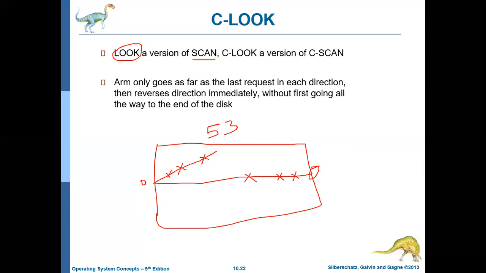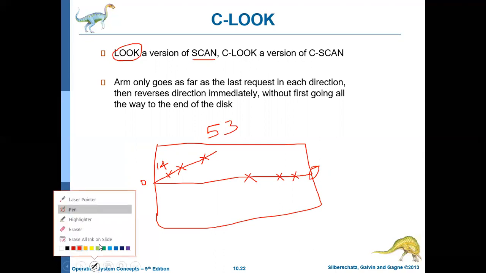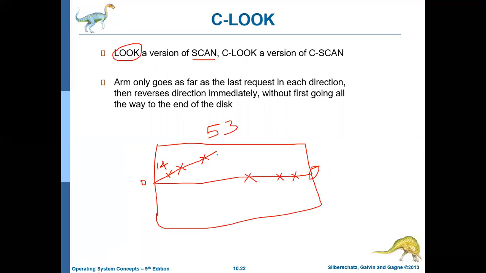In our case, I think the last cylinder is 14. So after servicing the request of cylinder 14, it will start serving the requests in the forward direction.